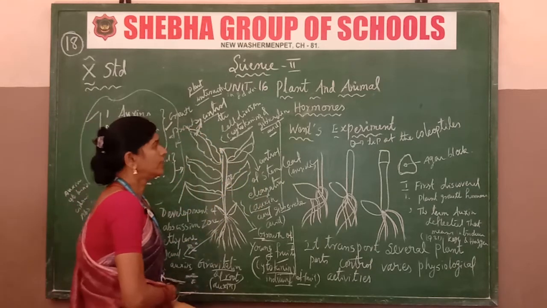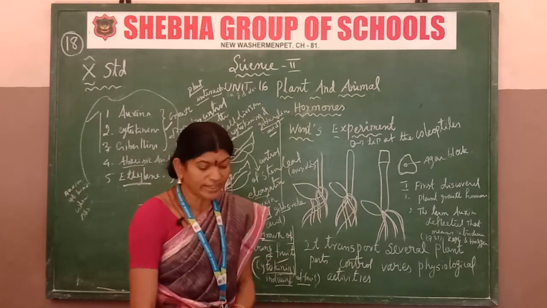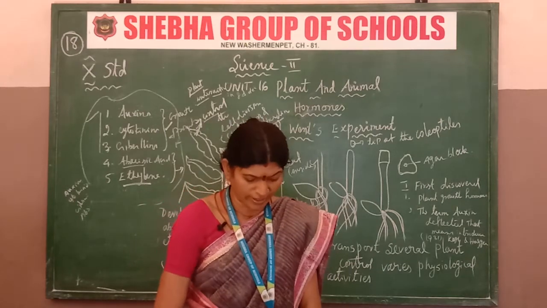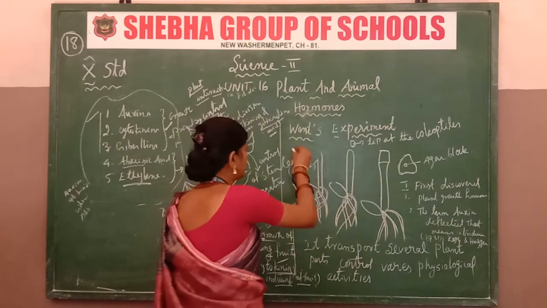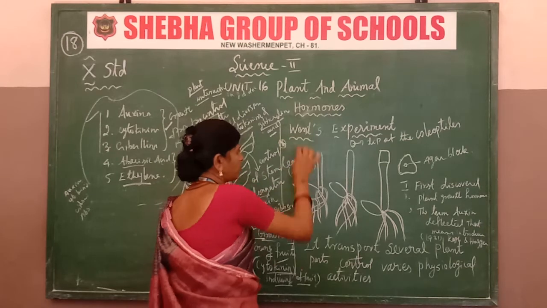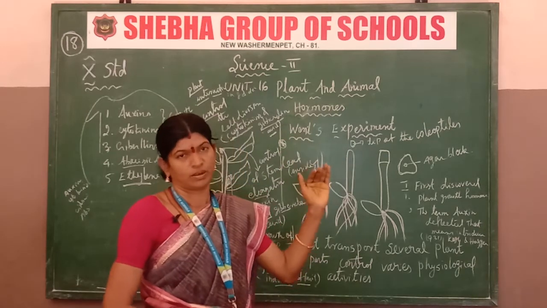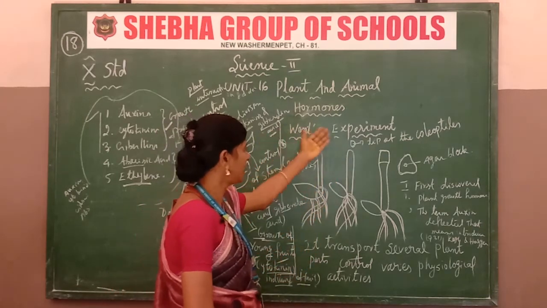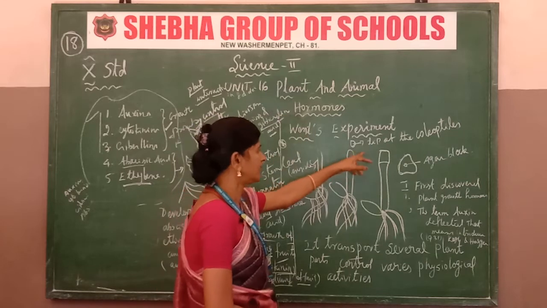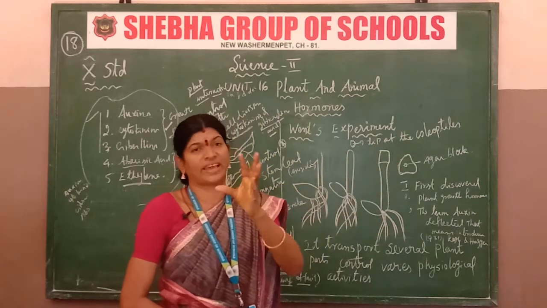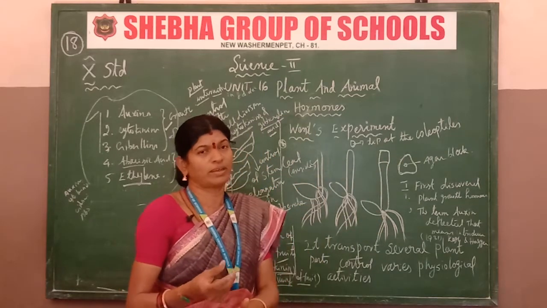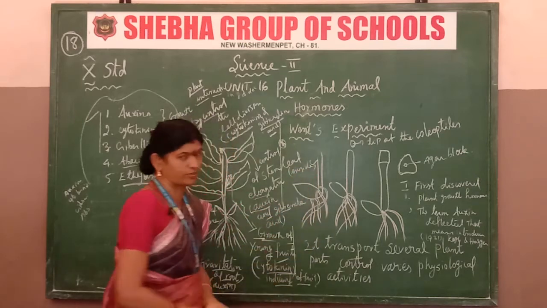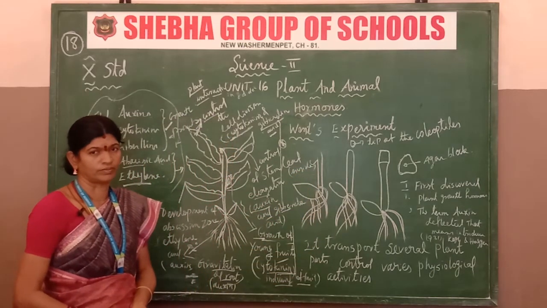It's clear. Next, we are going to the Went experiment. What is the Went experiment? It was the first experiment to discover the plant hormone, performed on the tip of the coleoptile.